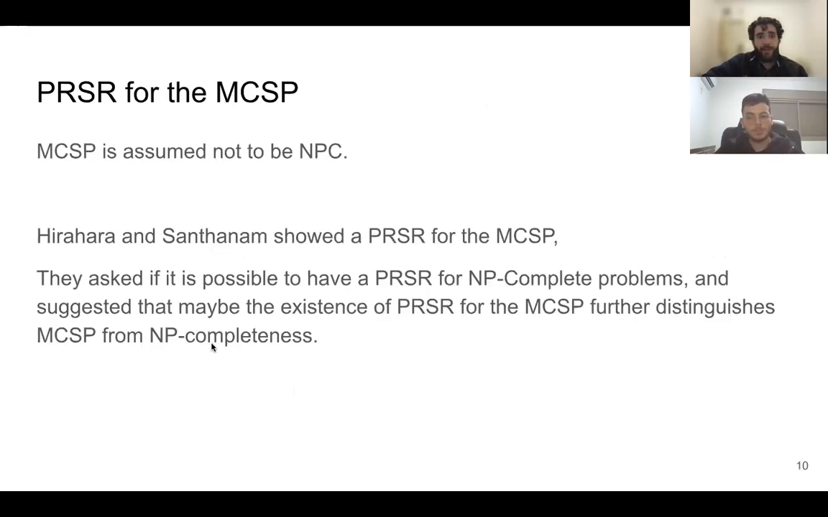And Hirahara and Santhanam showed a pseudorandom self-reduction for the MCSP problem. Now, there are many good reasons to believe that the MCSP problem is not NP-complete, and they suggested that this fact shows further separation of MCSP from NP-completeness.